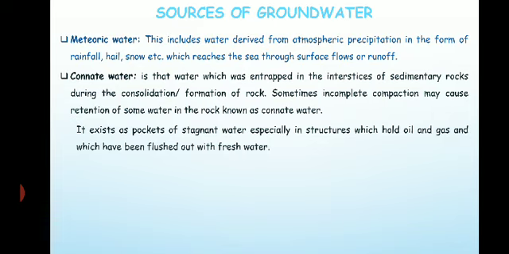Sedimentary rocks are formed by sediments. Because of weathering, what happens? Weathering is the process of disintegration and decomposition of the rocks, by which the rock becomes weaker and breaks into small pieces.